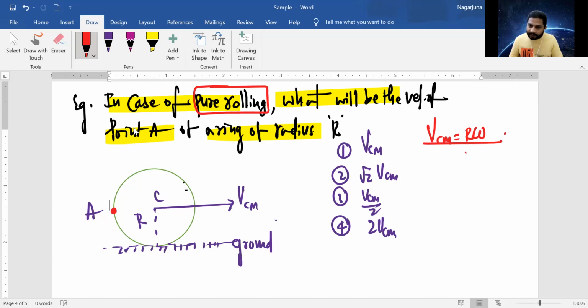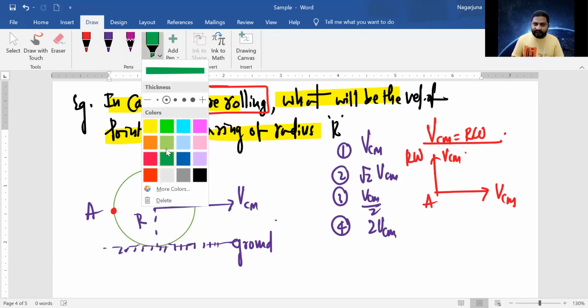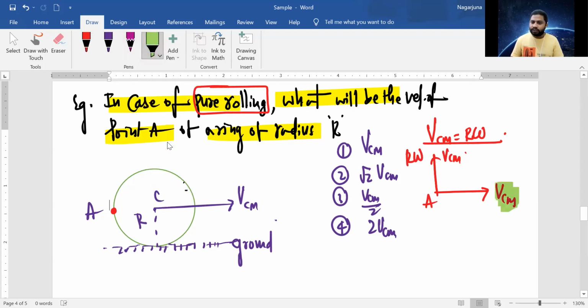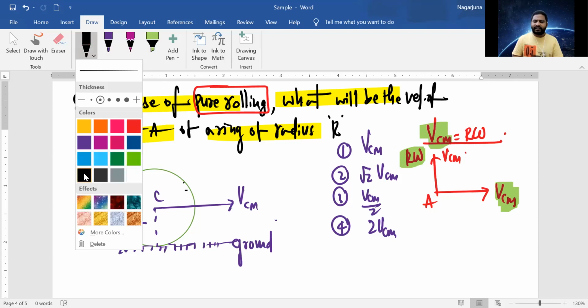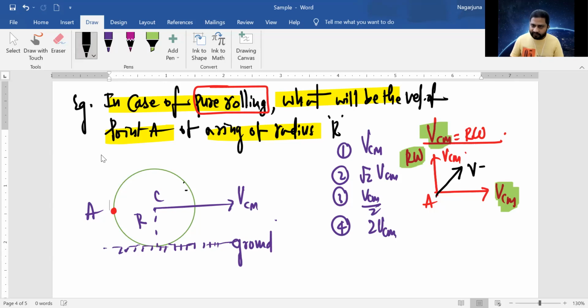This is VCM, and this is R omega, and this R omega is nothing but VCM at point A. This is the velocity due to translatory motion, and this is the velocity due to rotational motion, and of course this R omega is equal to VCM only. Now the net velocity is the vectorial addition of the two velocities, so the net velocity is equal to square root of VCM square plus VCM square. What is the answer? It is root 2 VCM.